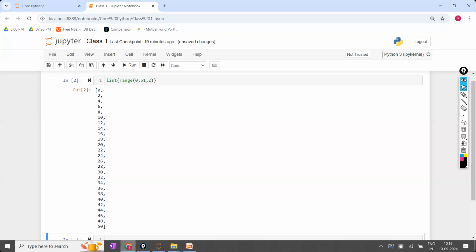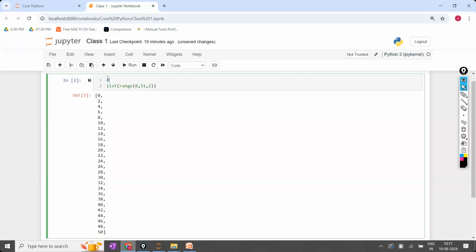Now, what is the code I have written? For what purpose have I written this code? List of even numbers from 0 to 50. So that one I'm writing in the comment. I'll write the comment like this. Once I write the comment, I'll understand, okay, for this requirement, this is the program we have written. That will be easy to understand. That is the advantage of the comment.